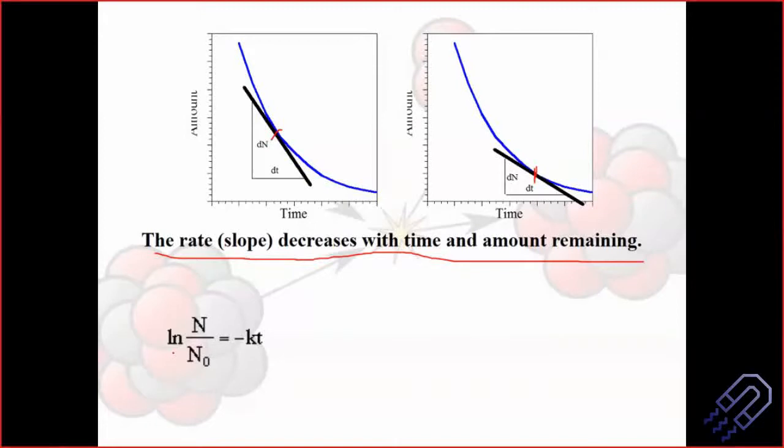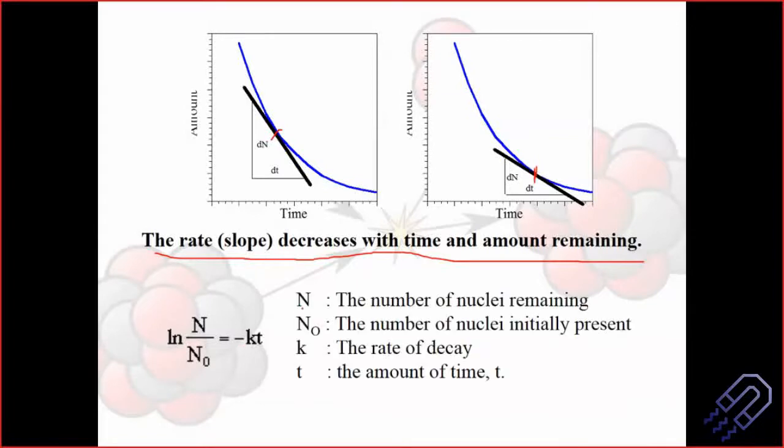So then we can simply write it down. We can take the log of that. So ln of N by N naught is minus kt. We are going to derive this relation, don't worry, but this is something seen from the graph itself. If you write this, N is the number of nuclei remaining. N naught is the number of nuclei initially present. Usually we always denote the number of nuclei initially as N naught. K is the rate of decay, which can be given by the slope, and t is the amount of time. So this was actually experimentally observed.